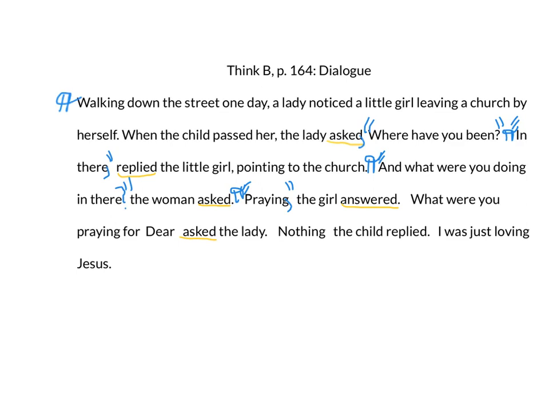I know that the girl was speaking previously. Now the lady is speaking, so I need another new paragraph and then quotation marks before "What were you praying for, dear?" The woman is talking to the little girl and she calls her dear. So we have to put a comma to show direct address. And we also know that the lady is asking another question, so we put a question mark, end quotes, asked the lady. My next word says nothing, the child replied. So once again, I see a clue word for someone speaking, and it's not the lady because she's the one who asked the question. Now the child's answering.